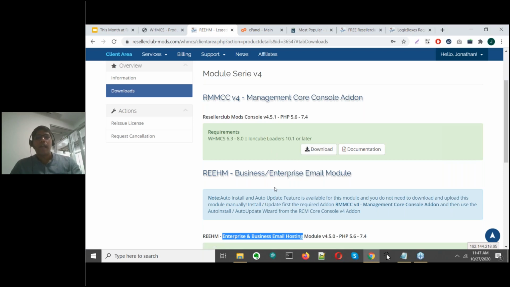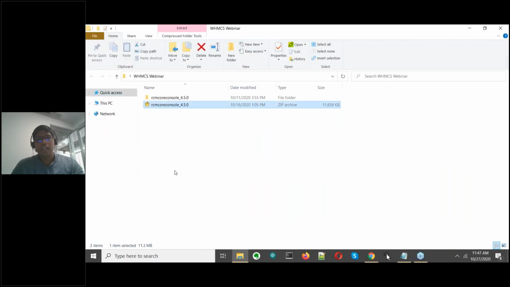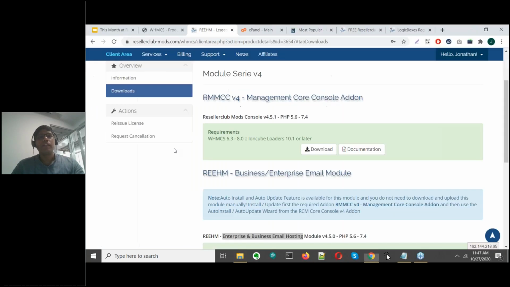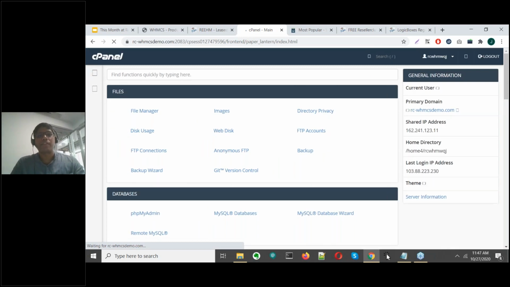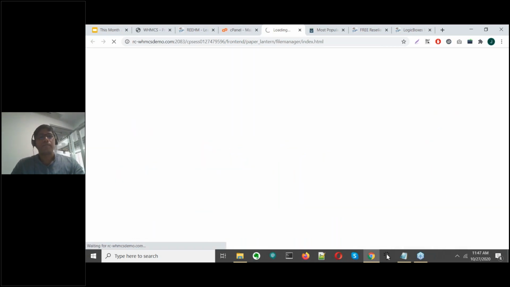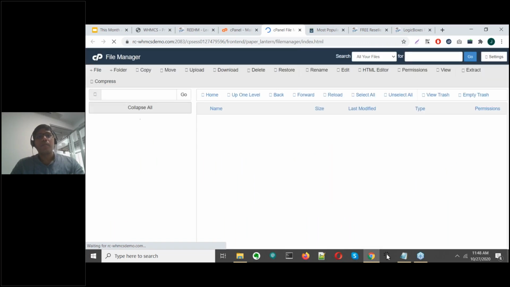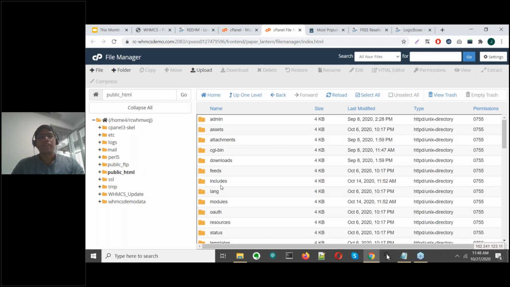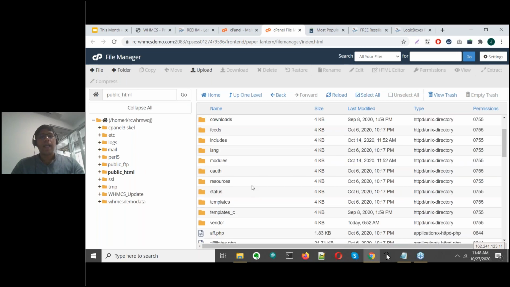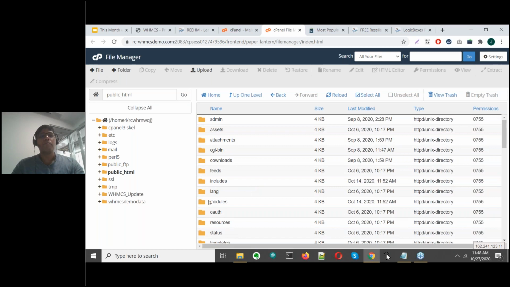So we click on download, and once you download this module, it will come in a zipped format similar to this file that you see here. You unzip this, and this is the file that you will see. Once you unzip the file, you proceed to your hosting account where you have added your WHMCS installation. You go to File Manager. Once you are within your File Manager panel, you go to the folder where you've installed WHMCS. For the purpose of our demo, we've installed it in our root folder. And here you need to look for the modules folder.